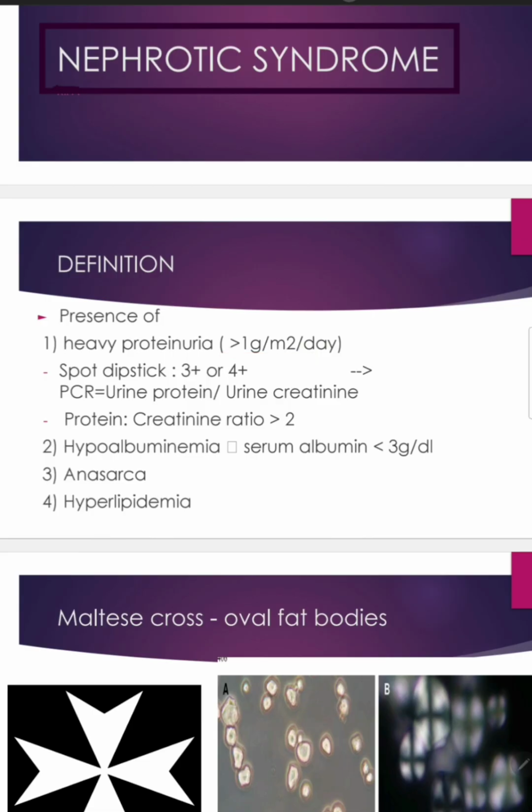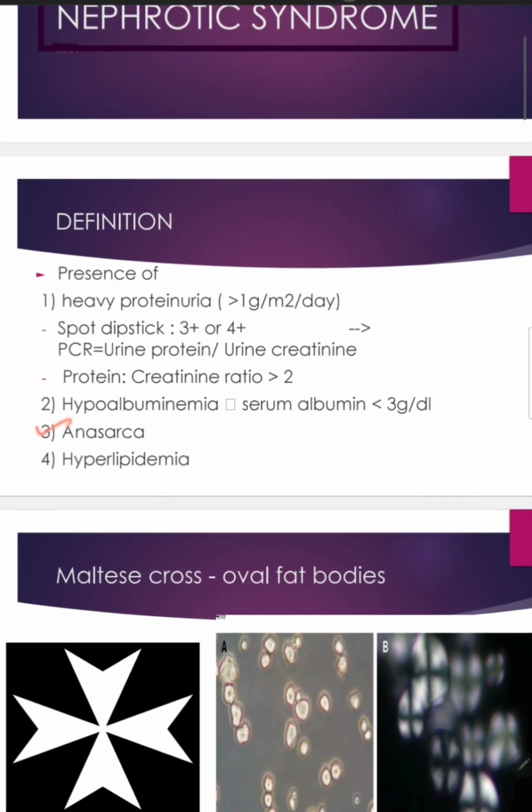And how do we test this? We can test using spot dipstick test, or we can check the protein creatinine ratio. Now, if the protein creatinine ratio is more than 2, then that means the protein that is being excreted is a lot. Okay, then we have hypoalbuminemia. So since a lot of protein is being excreted via the urine, our body will lose its store of protein, specifically albumin in most of the cases.